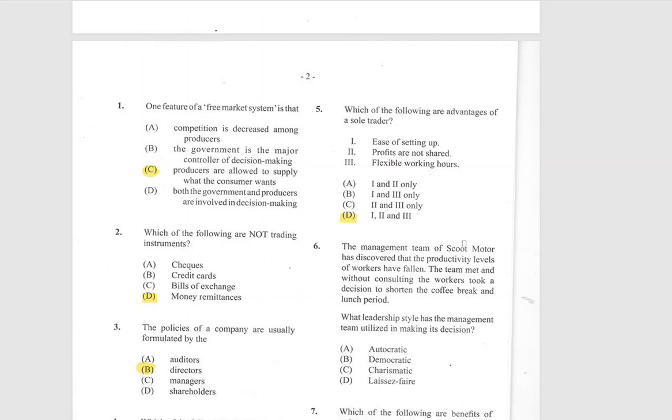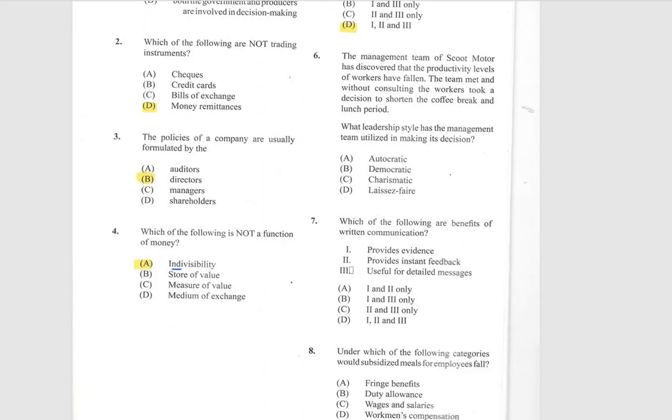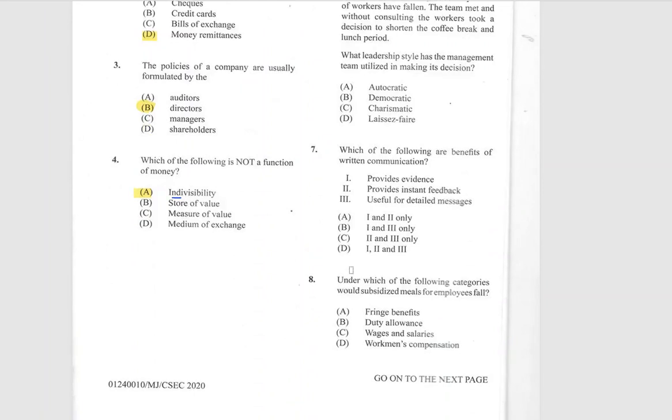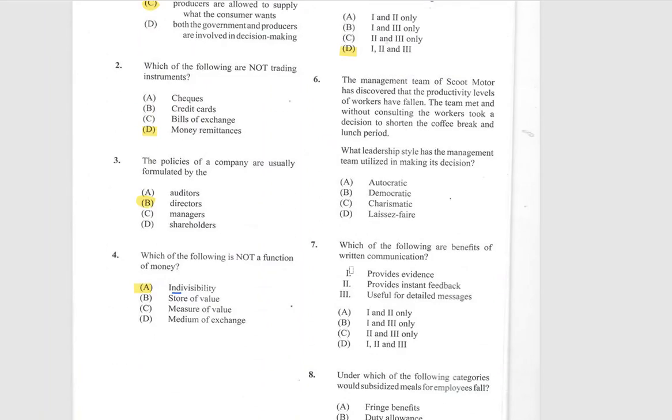The management team of Scoot Motor has discovered that productivity levels of workers have fallen. The team met and without consulting the workers took a decision to shorten the coffee break and the lunch period. What leadership style has the management team utilized in making its decision? Autocratic, democratic, charismatic, or laissez-faire? And of course, since you did not consult with any of the workers, it must be autocratic.